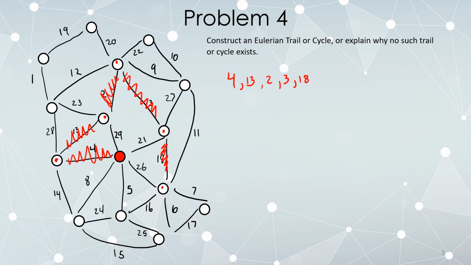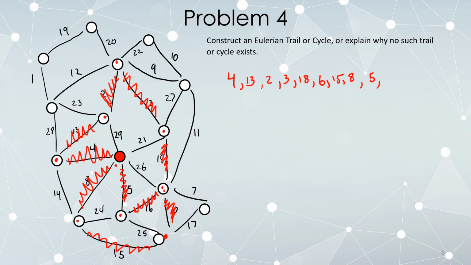The lowest number available to us is 6, which is not a bridge, so follow that. The lowest number available is 15, which is not a bridge, so follow that. The lowest number is 8, which is still not a bridge. Follow that. We're back where we started, no big deal. Okay, the lowest number is 5, which is not a bridge, so follow that. We started to use up a lot of the connections, so bridges might start showing up soon. Okay, we're now at this vertex here. 16 is not a bridge, so let's follow that.